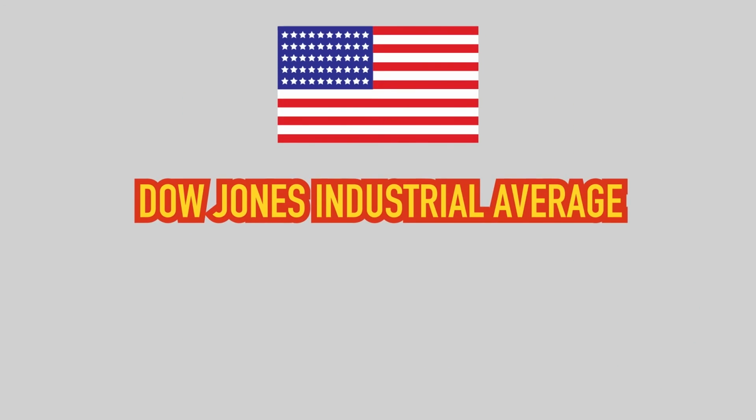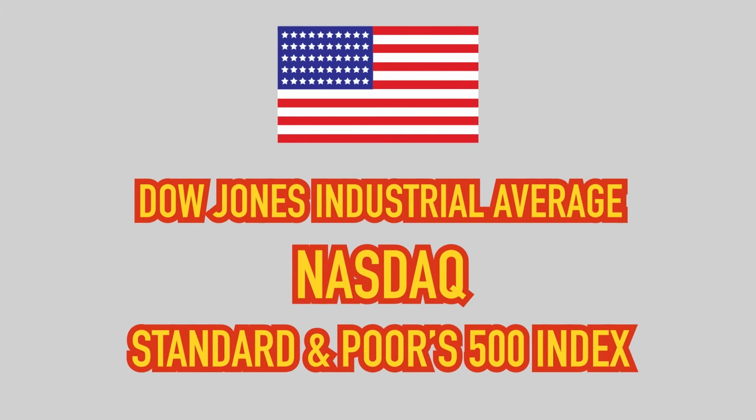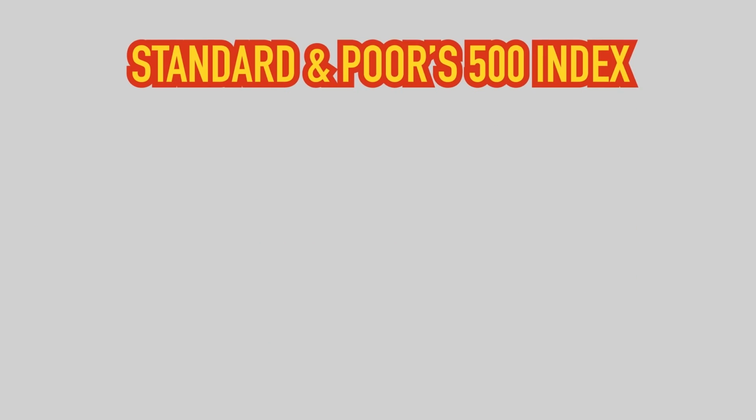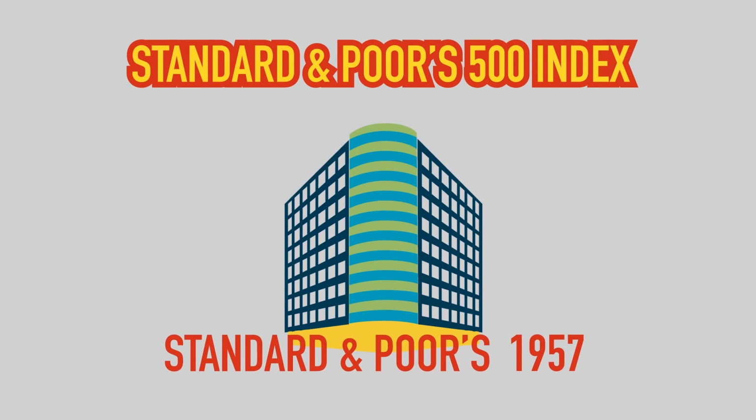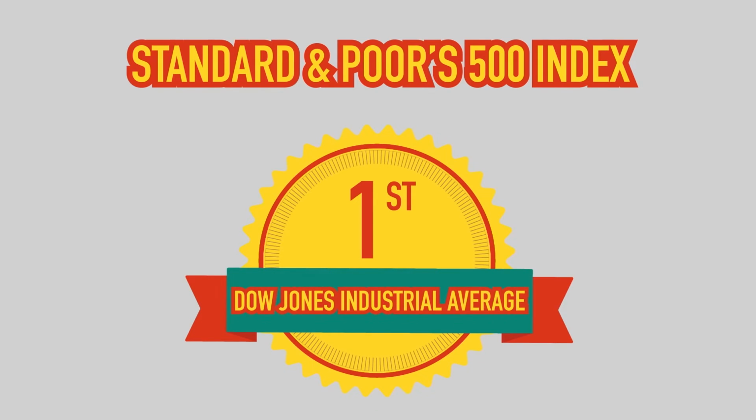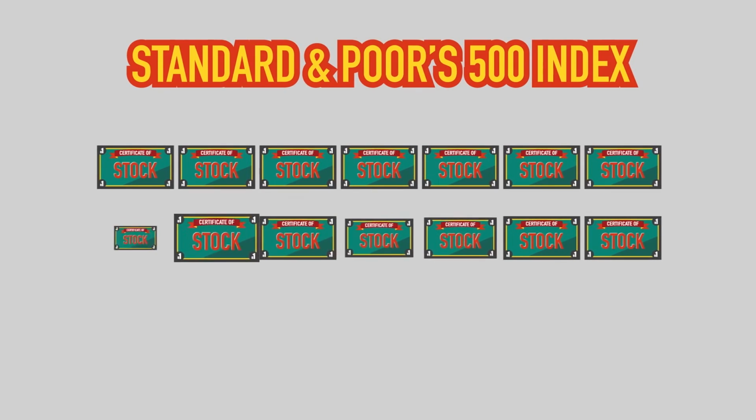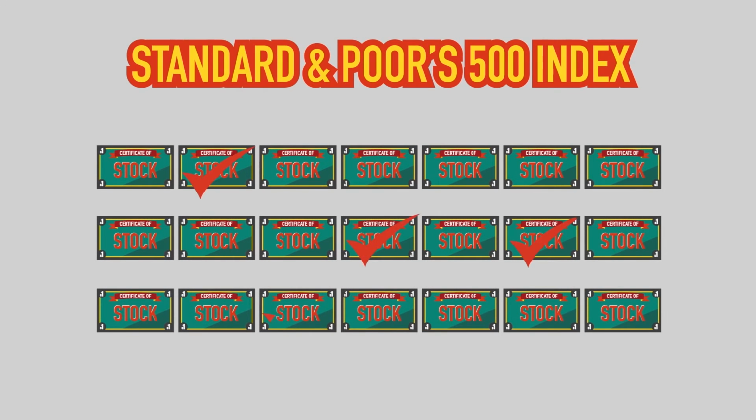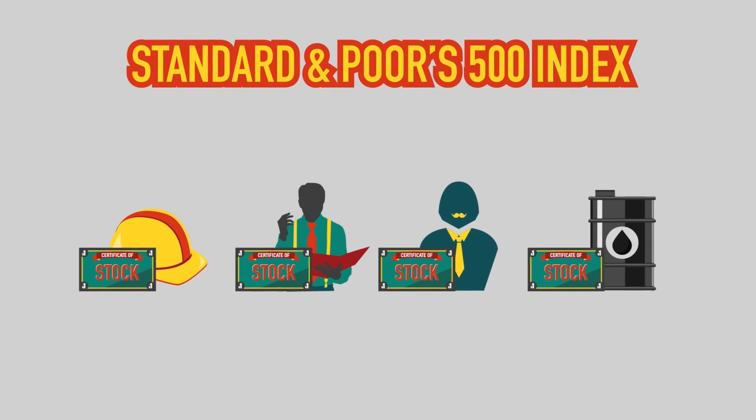The United States has three major indices: the Dow Jones Industrial Average, the Nasdaq Composite Index, and the S&P 500 Index. The S&P 500 Index, which was founded by Standard & Poor's in 1957, is the second largest index after the Dow Jones Industrial Average. Compared to the other two US indices, the S&P 500 Index selects 500 stocks from different US industries with the highest market value.